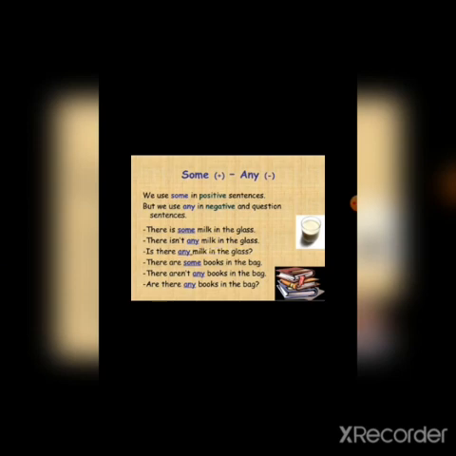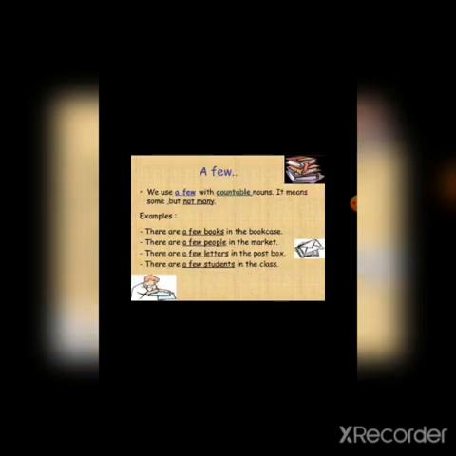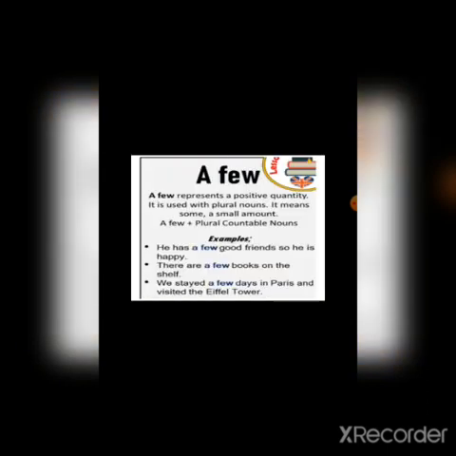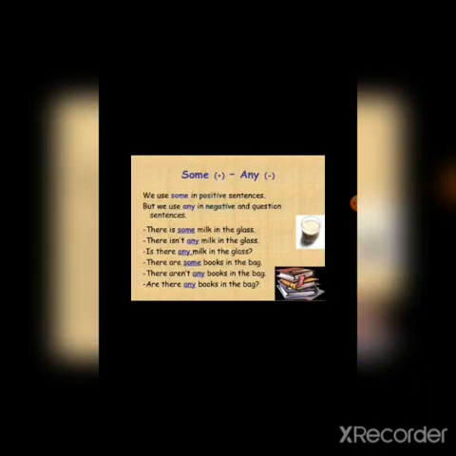So no milk is there in the glass. Is there any milk in the glass? To make a question we use is there. There are some books in the bag. There aren't any books in the bag. Are there any books in the bag? So to say negatively we use any, and to say positively we use some.